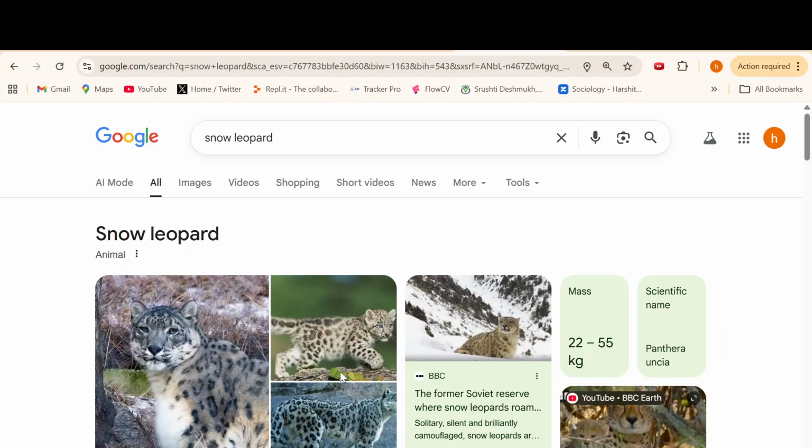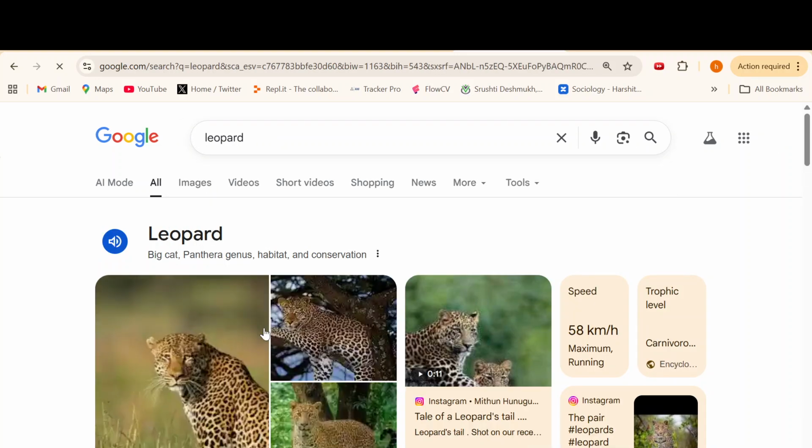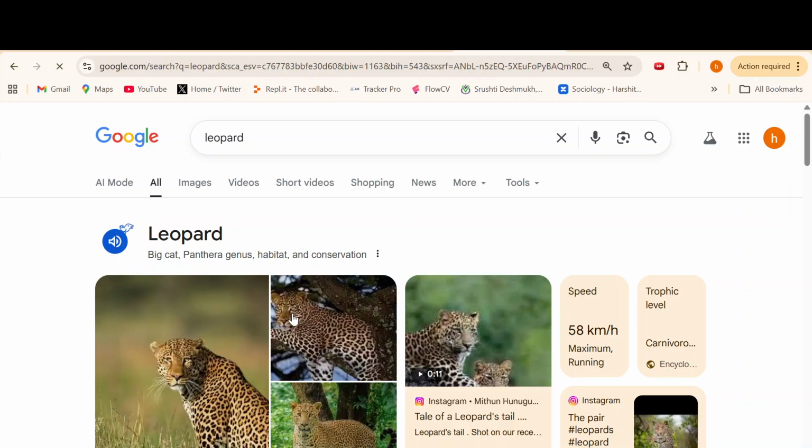Snow leopard, clouded leopard, normal leopard, and tiger are found. So Namdapha Tiger Reserve is famous for that.